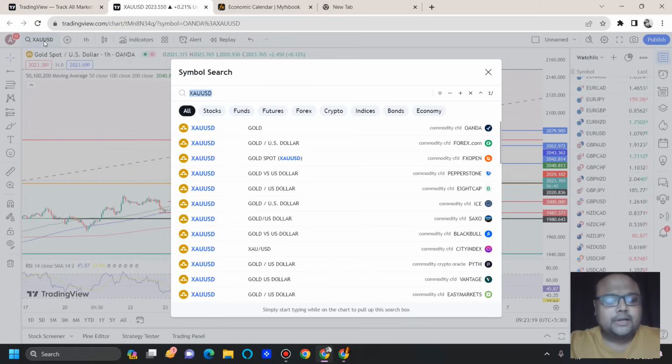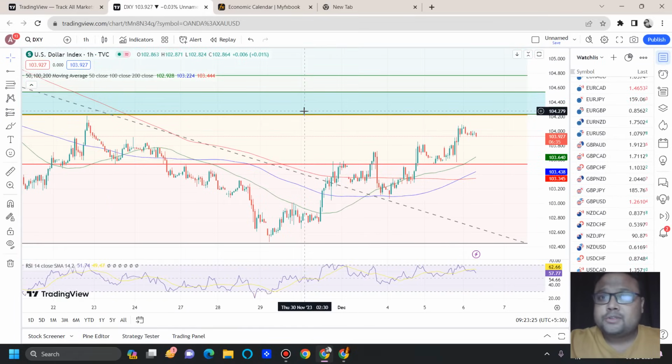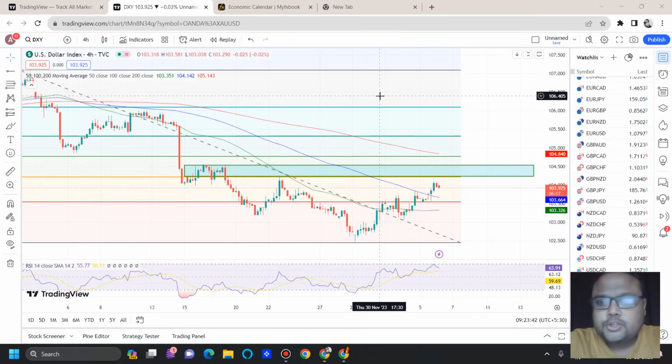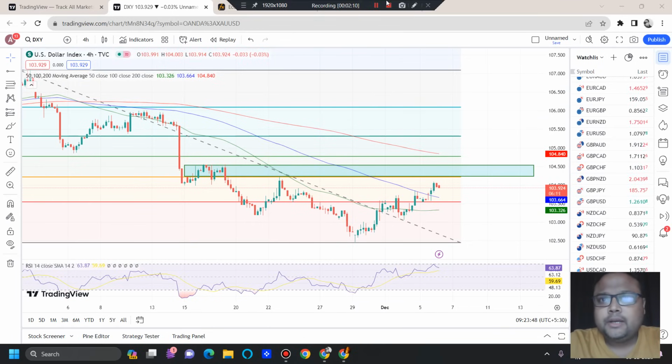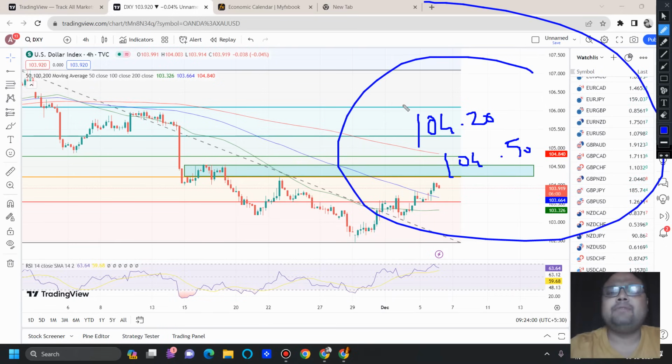Okay, and let's look at the chart of DXY, the US dollar index. After all, we are forex traders. US dollar is the most popular traded currency in the world. So knowing about the US dollar is important. We can see that as expected, US dollar is going up. We discussed the possibility of US dollar going up, and we can see that it is heading towards the next resistance around 104.20 to 104.50. And if it hits this level, I don't think that it will be able to cross it at once. But if the same thing continues, then after coming down, it will be going up again. And at one point, it will break and head higher.